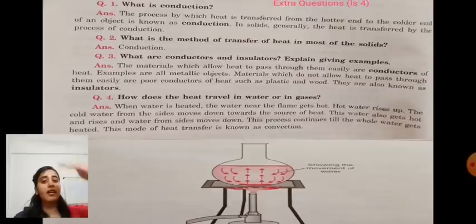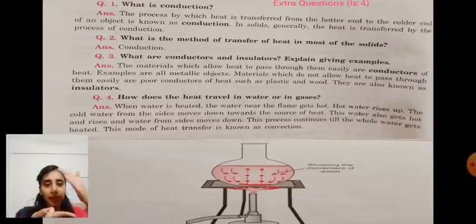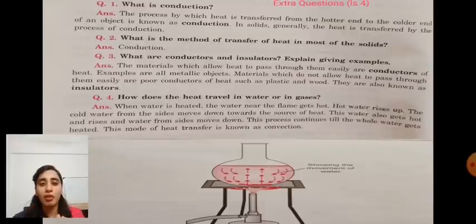Hot water then rises up in the form of bubbles, and the cold water from the side moves downward. Means hot water rises up and cold water moves downward from the side towards the source of heat. This water also gets hot and rises up, and water from the sides moves down. This process continues till the whole water gets heated.